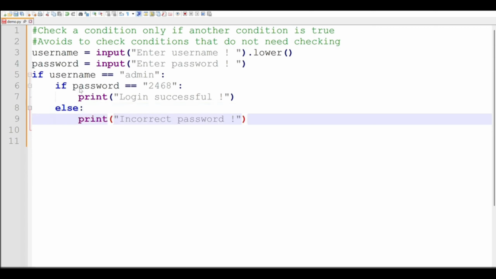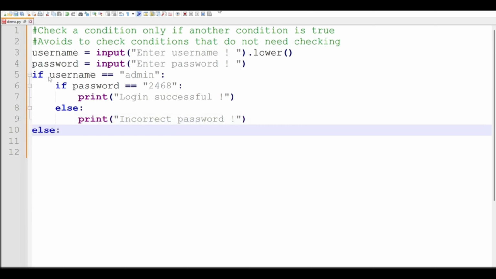So here we're talking about the password. If the password is equal to 2468, we want to allow access to our system, else print incorrect password. If this condition is not met, we are going to print incorrect password.